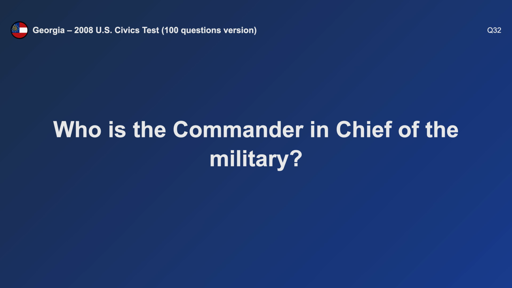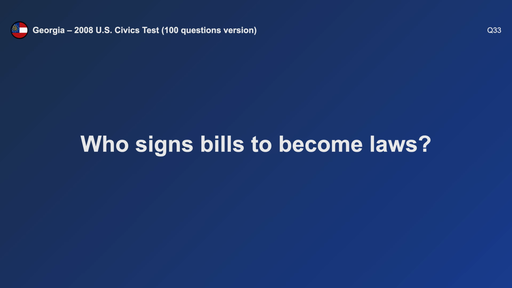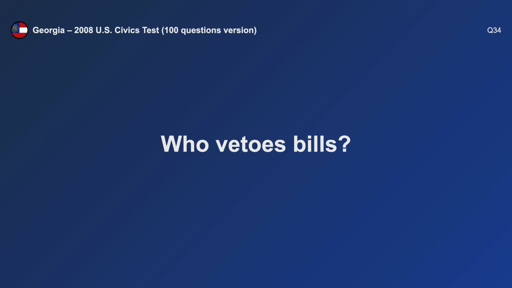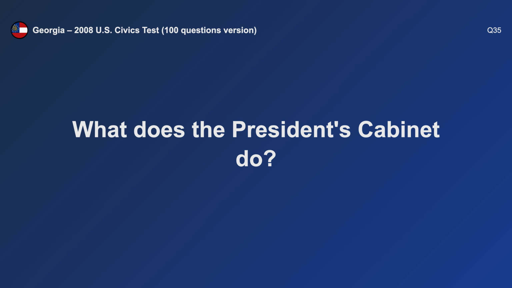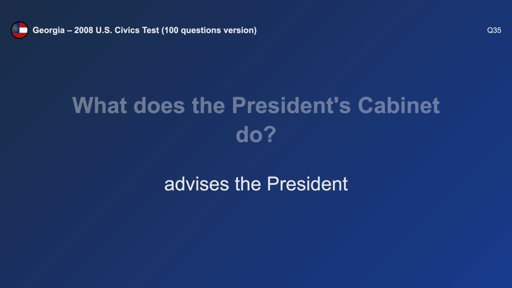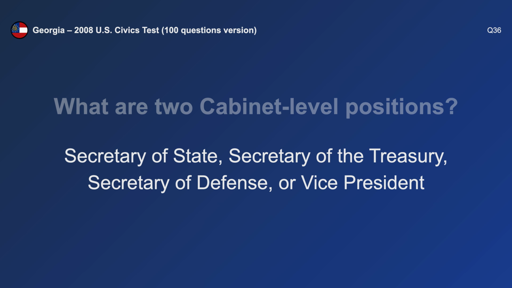Who is the Commander-in-Chief of the military? The President. Who signs bills to become laws? The President. Who vetoes bills? The President. What does the President's cabinet do? Advises the President. What are two cabinet-level positions? Secretary of State and Vice President.